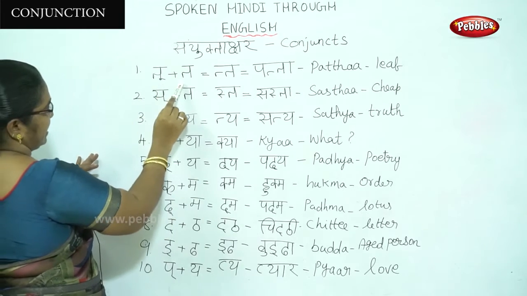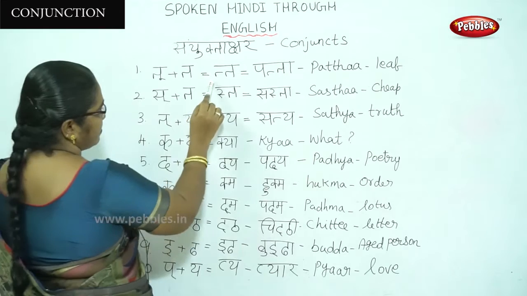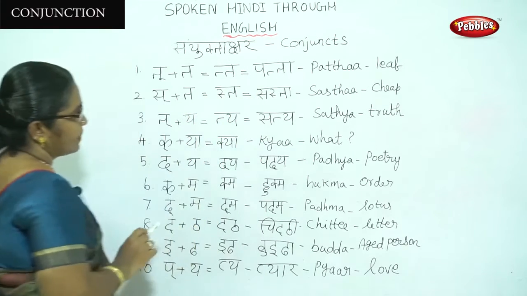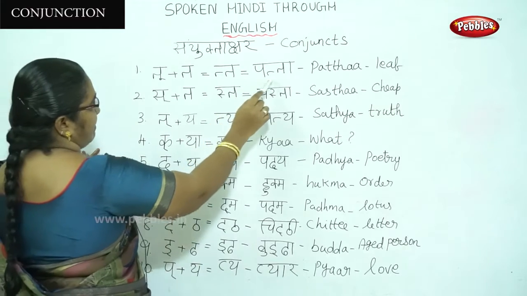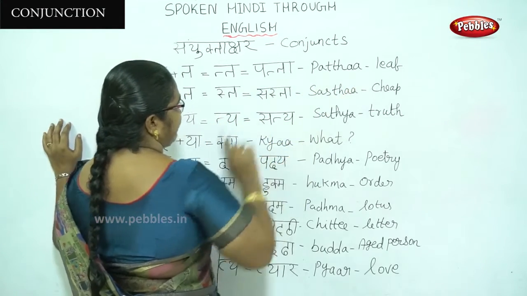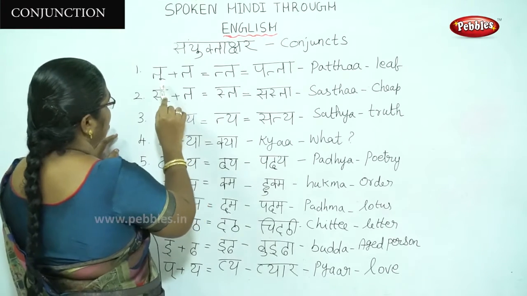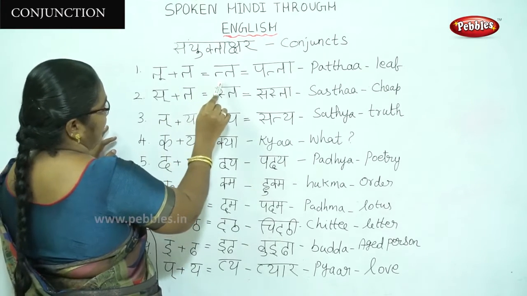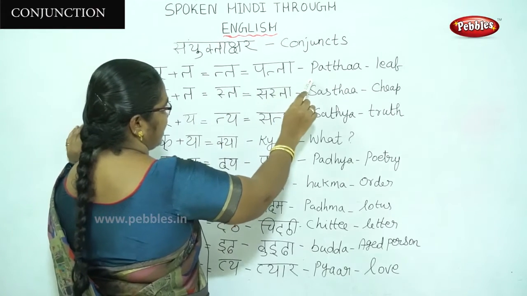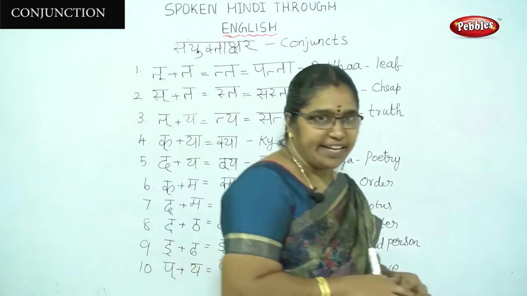It plus the becomes itta. The word is patta. The pronunciation is patta. The meaning is leaf. See, it plus the, itta, patta. The pronunciation is patta. The meaning is leaf.